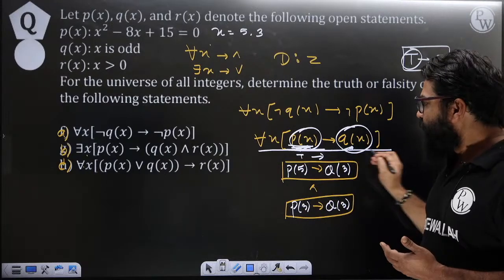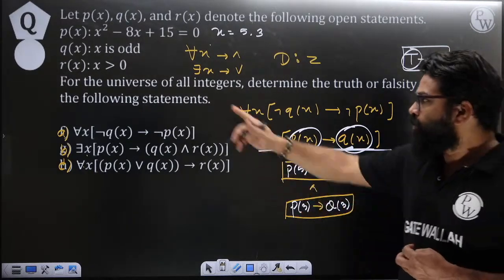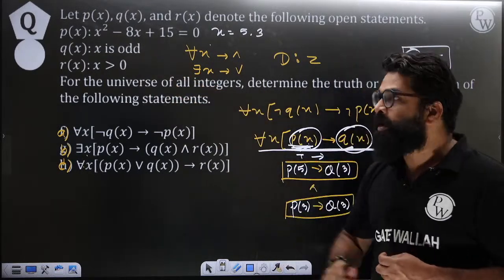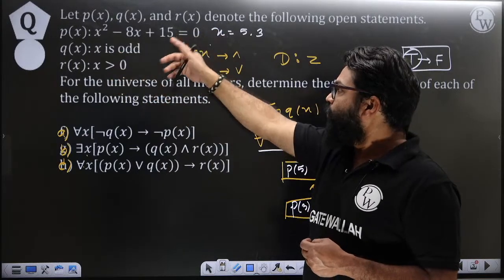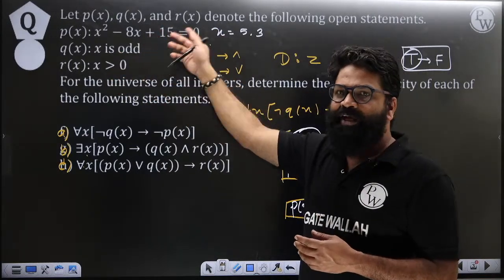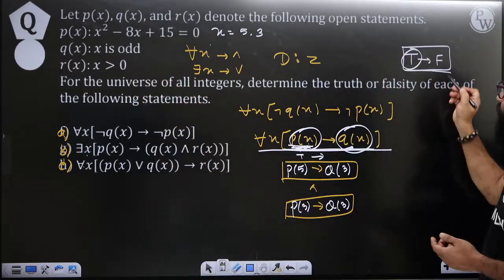How? Just read it. If anything is satisfying P of x, then it will become an odd number, because Q of x is saying that it is an odd number. So if anything is satisfying P of x, Q of x will become an odd number. So what are the elements which are satisfying P of x? 3, odd number; 5, odd number. So you will never get this kind of case.